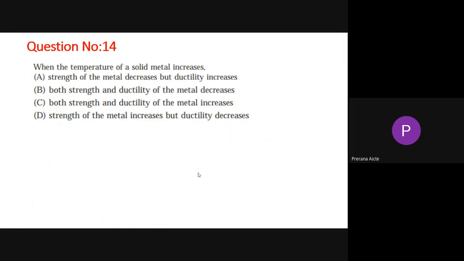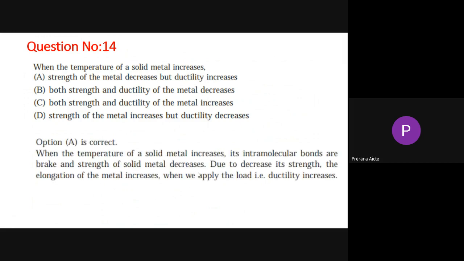Now when the temperature of a solid metal increases, what will happen? The options: strength of the metal decreases but ductility increases; both the strength and ductility of metal decrease; both strength and ductility of metal increase; strength of the metal increases but ductility decreases. The answer is strength of the metal decreases but ductility increases.